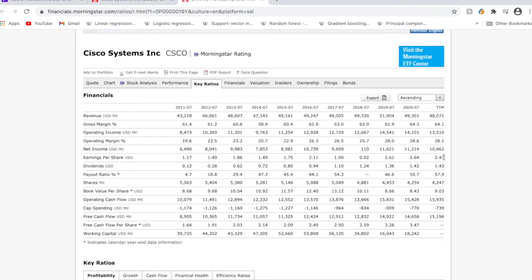I pulled up Cisco's financials on Morningstar. The most important data point for a DCF model is free cash flow per share. Cisco has updated their financials to include year 2020, so I'm going to start with that number. When I run a DCF model, I usually use free cash flow per share from the 5 years prior to calculate the compound annual growth rate. I use the compound annual growth rate to project cash flows into the future. If this seems confusing, don't worry, I'll show you how it works now.